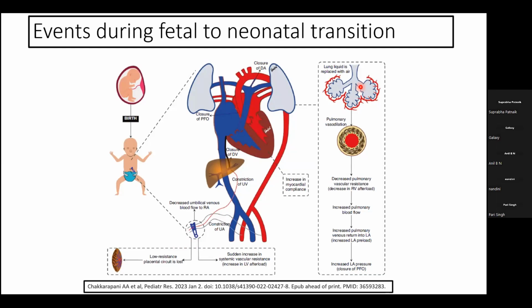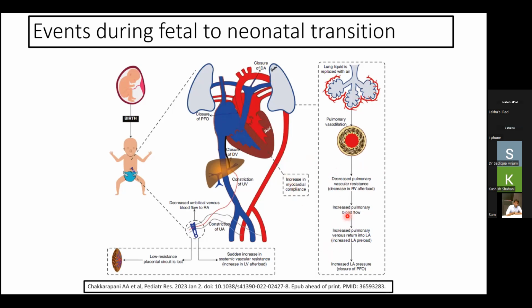The liquid in the alveoli is replaced by air, and the shear stress in the pulmonary alveoli causes the release of nitric oxide. And through some vagal stimulation also, this air getting inside the alveoli increases the pulmonary blood flow as well. So there is this increase in the pulmonary blood flow and decrease in the pulmonary vascular resistance.